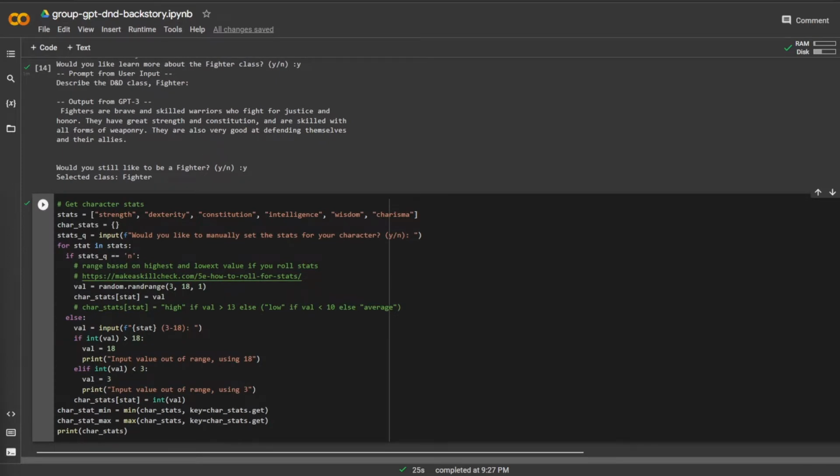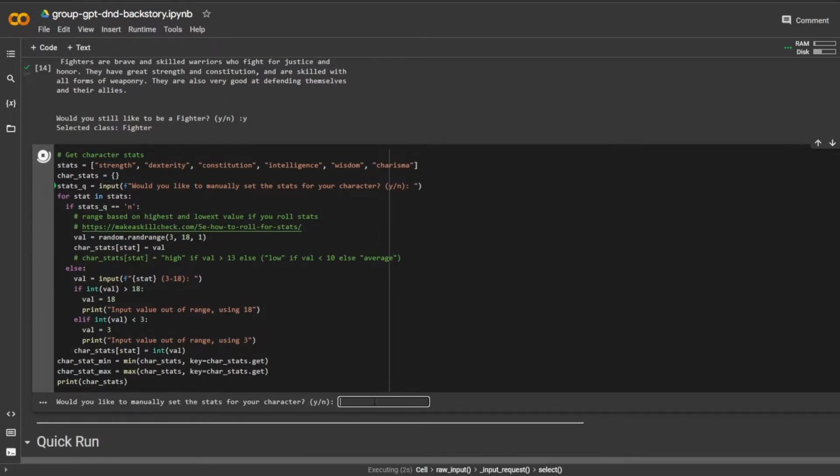And next up is going to be generating my character stats. So I've heard of these, the strength, dexterity, constitution, intelligence, wisdom, and charisma, but I don't really know how I would want to put my distribution into there. So hopefully I can just have it do it for me. That would be really nice. Since I don't really know what I'm doing.